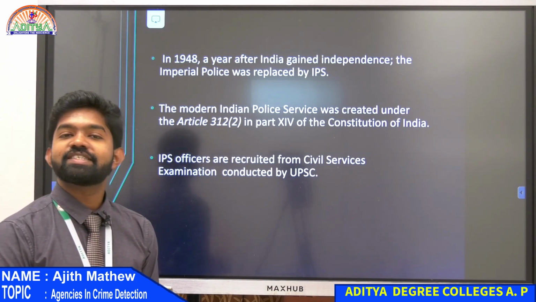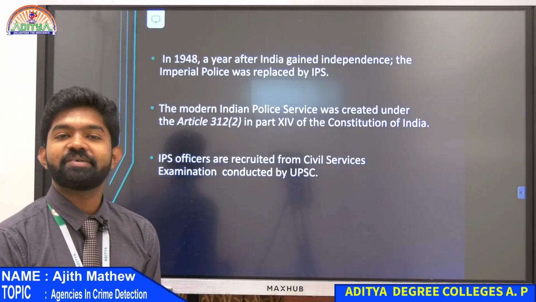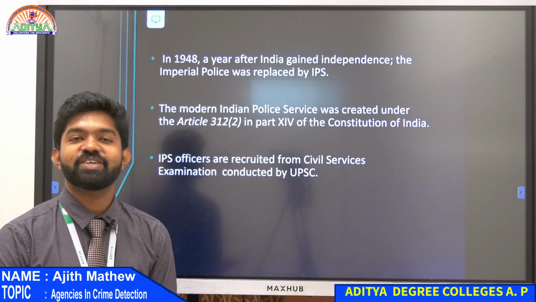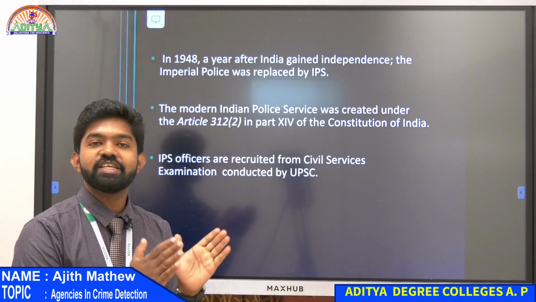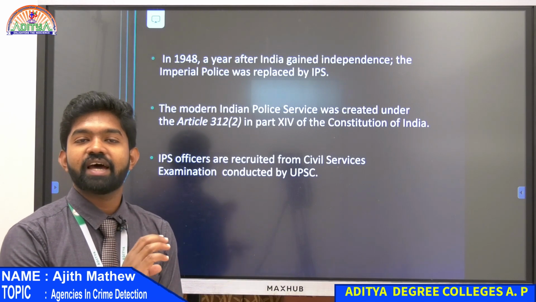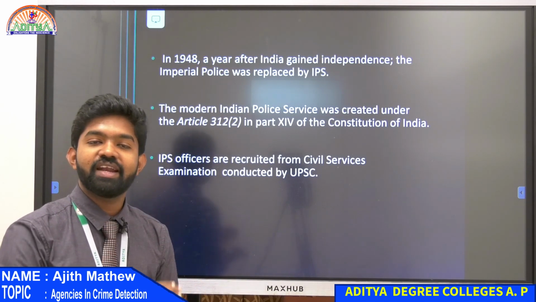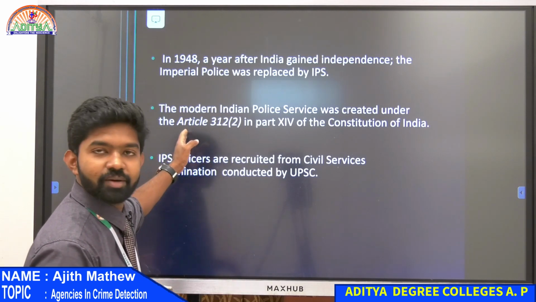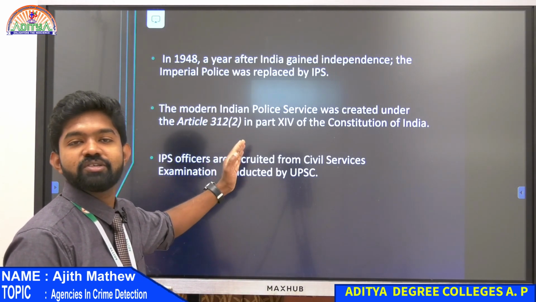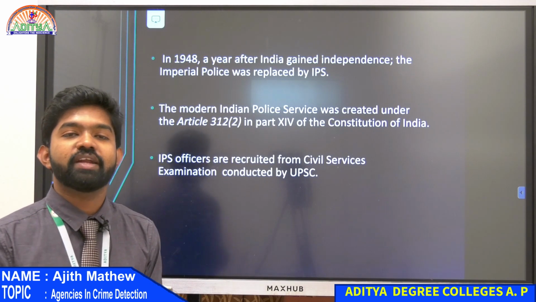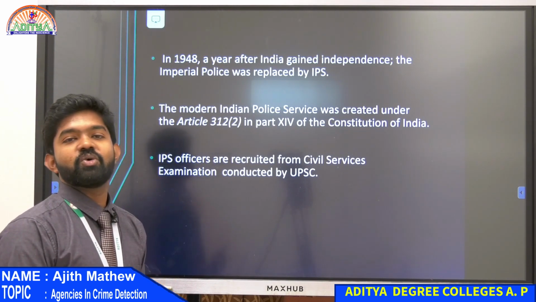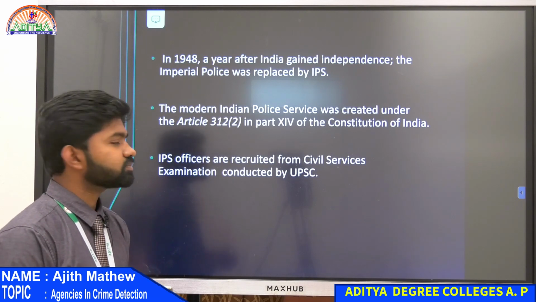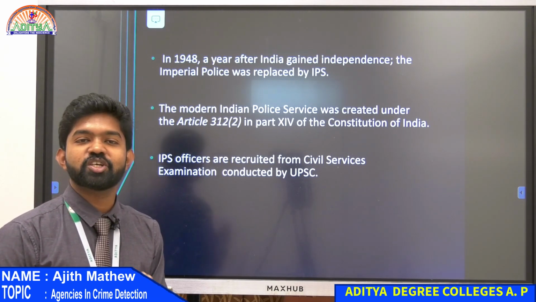There is something called the Constitution of India that has the fundamental rights. Everything is inside the Constitution of India. So IPS was also created according to the guidelines by the Constitution, Article number 312, subclause 2. If you are interested, you can type it in Google and search for it. You can read the articles. It's good to have knowledge of the Constitution of India.